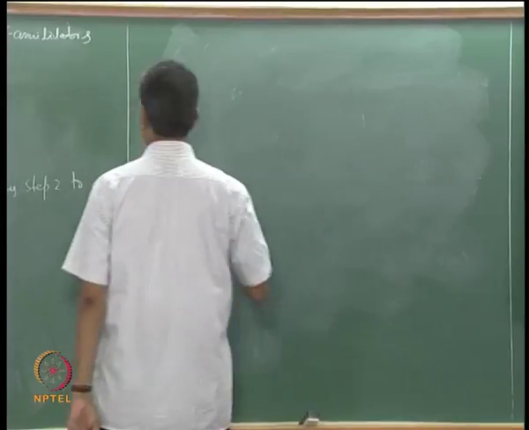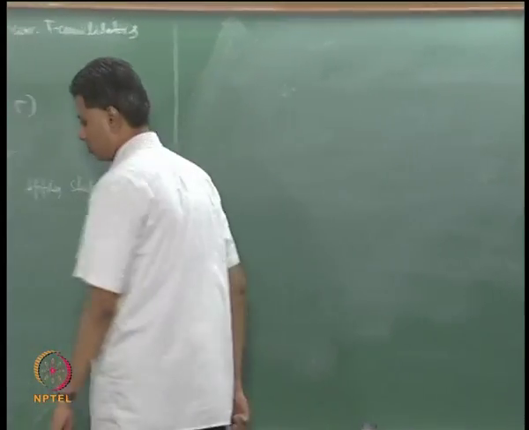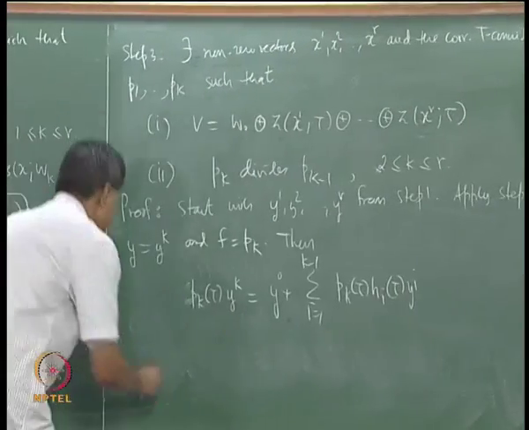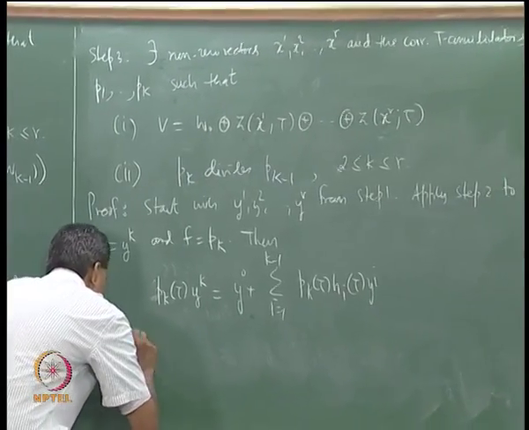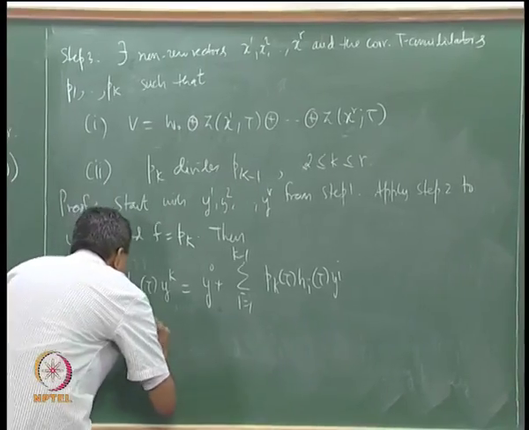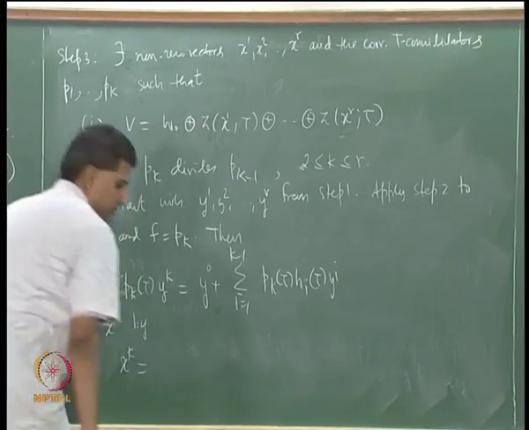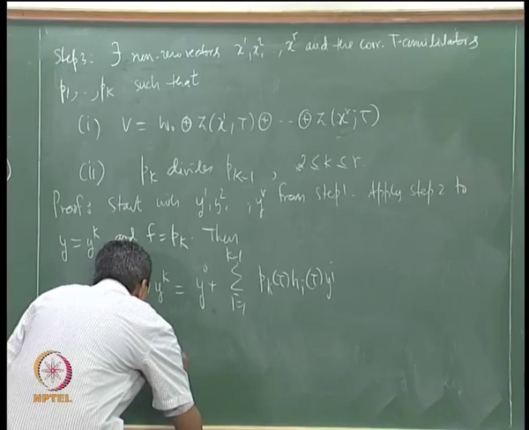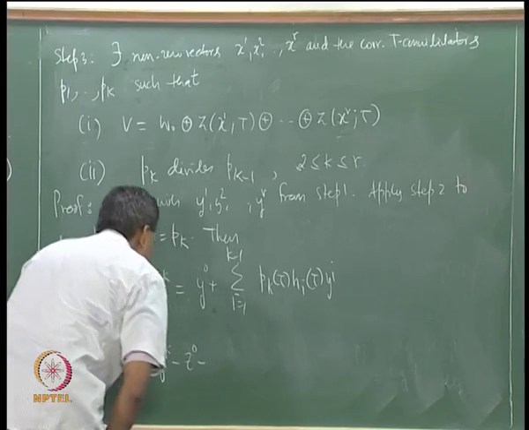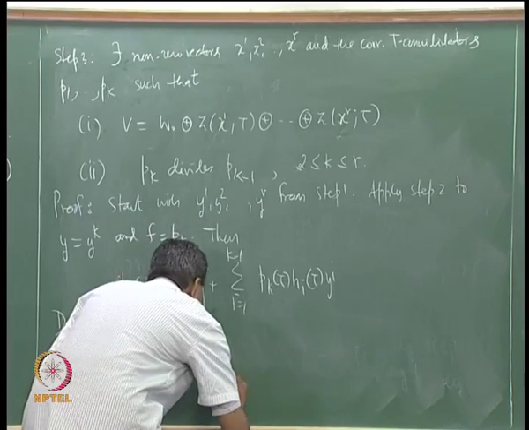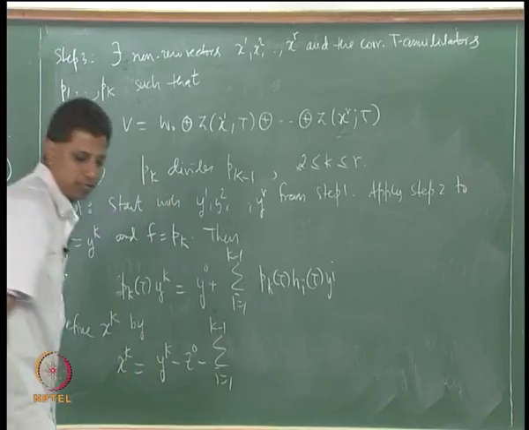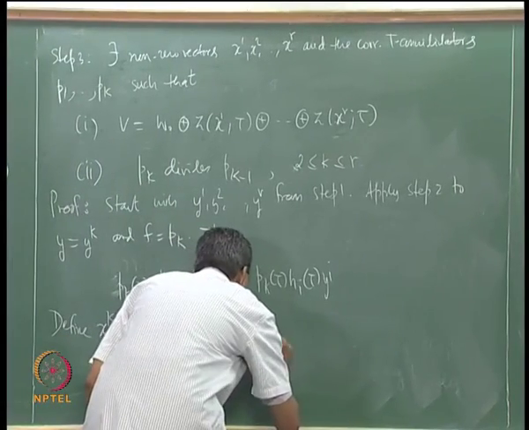So, I have this. Let me now define vectors xk. Okay, I will do that here itself. Define xk by xk equals yk minus z naught minus summation i equals 1 to k minus 1 hi of t